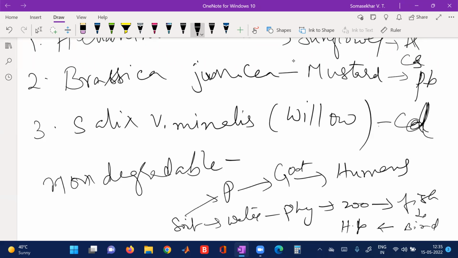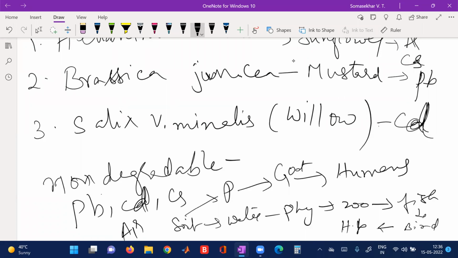That means through the food chain, these non-degradable heavy metals like lead, cadmium, cesium and arsenic get accumulated in the environment in larger amounts and contaminate the food chain.